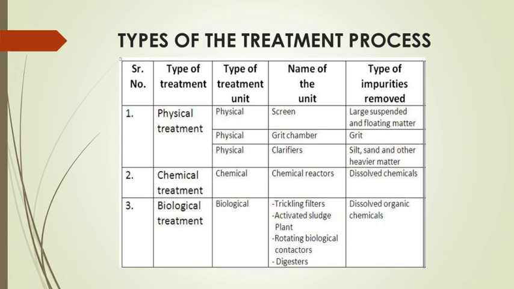The next part is the operation and maintenance of screens. Regular cleaning of hand-cleaned screens is required to prevent backing up of sewage. Then lubrication of mechanical screens is required. Painting of the entire mechanism once a year. Then the volume of screenings collected should be recorded. Then hygienic disposal of screenings and a daily record of operation and maintenance should be maintained. So all these points should be considered during operation and maintenance of the screen.